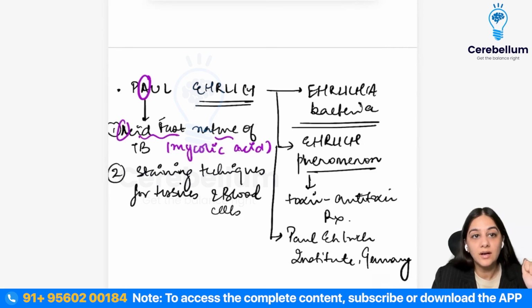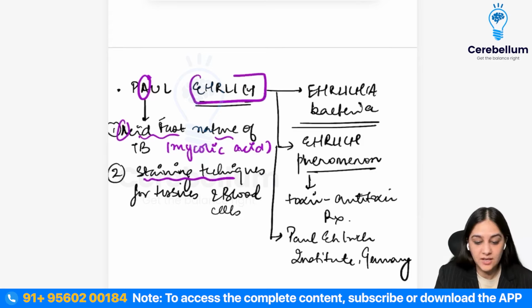So now acid-fast nature is seen by how? It is seen by staining techniques. So he also gave us a concept of staining techniques for tissues and blood cells, right? So that is your A from the Paul. Now from the Ehrlich, what all did he do? He gave us three things.